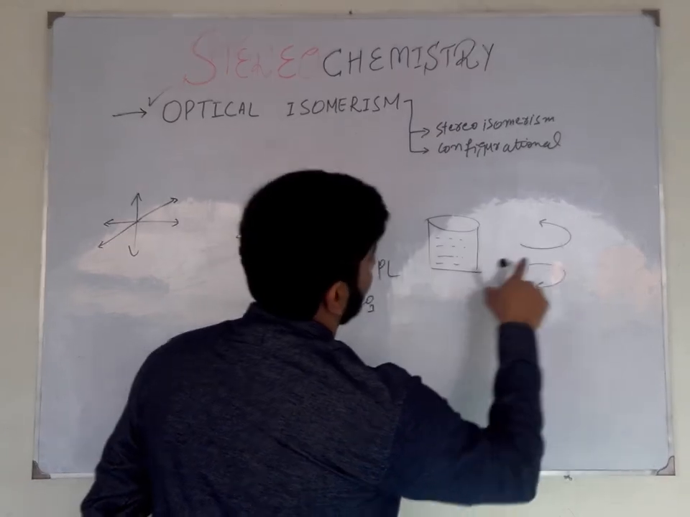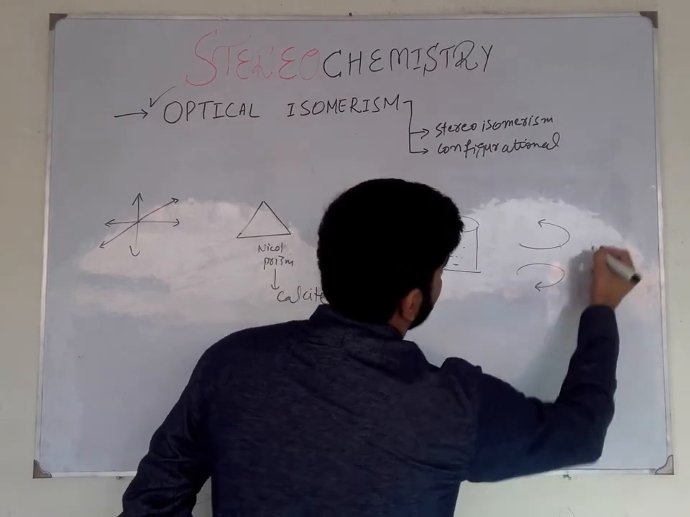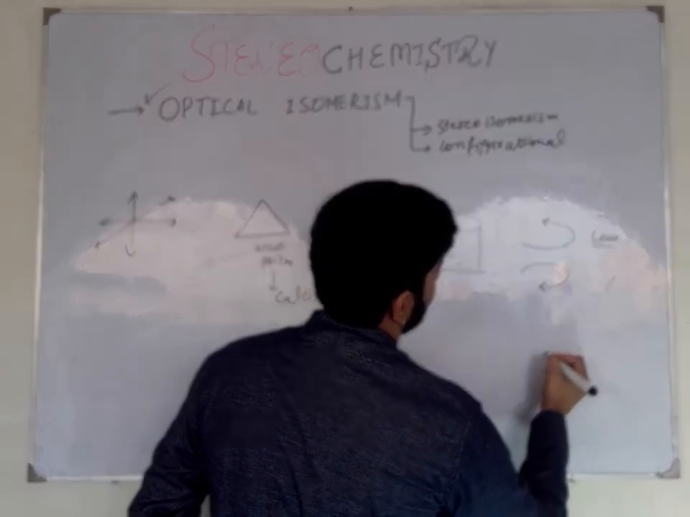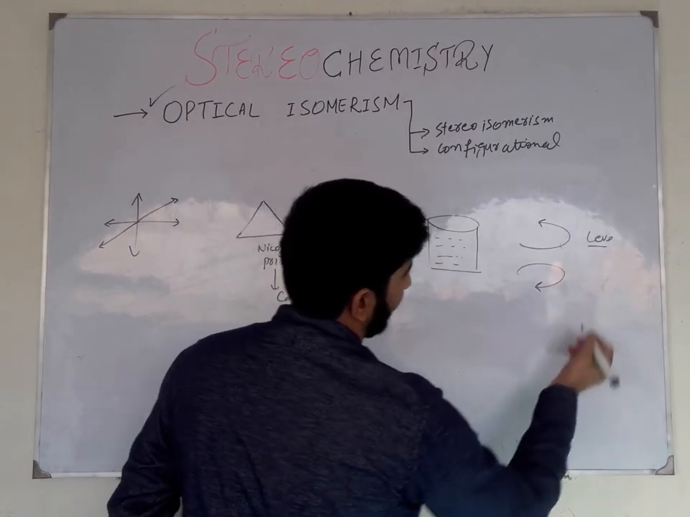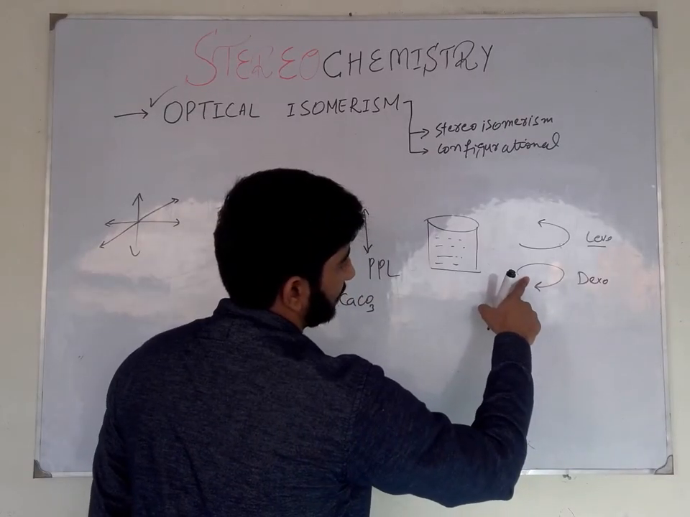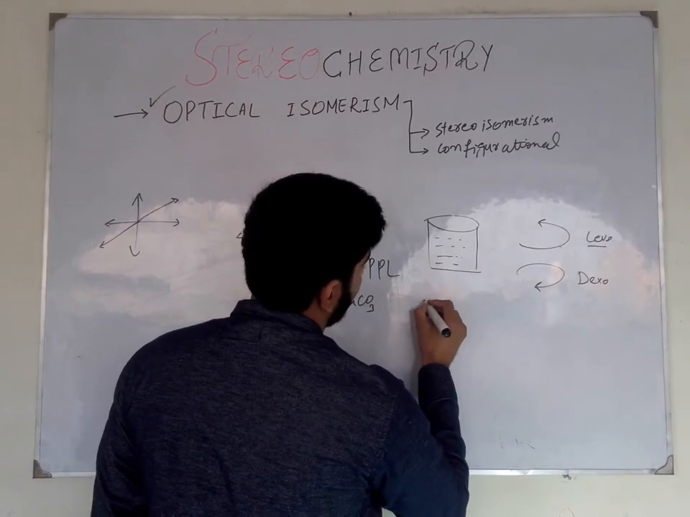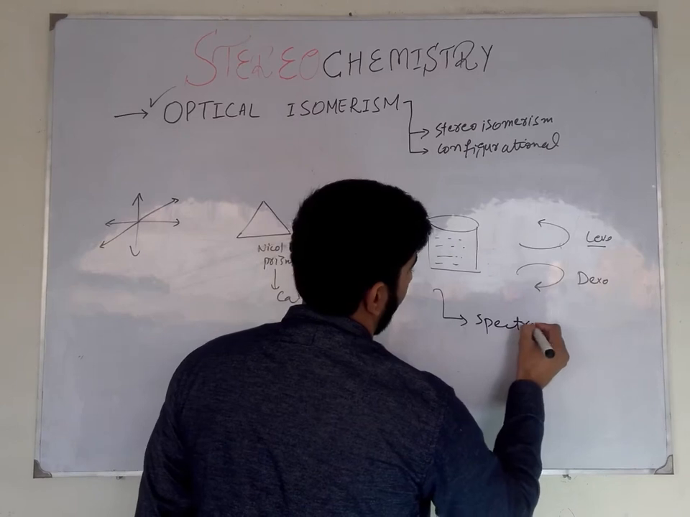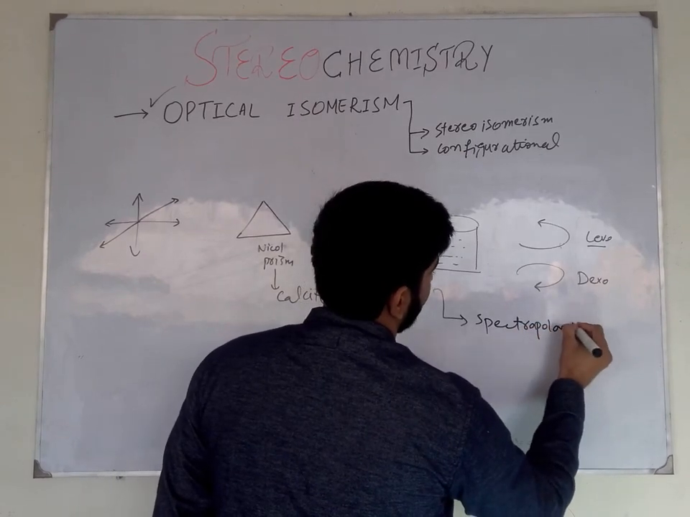If this light is rotated in the anti-clockwise direction, then it is levorotatory. If it is rotated in the clockwise direction, then it is dextrorotatory. This rotation is measured by an instrument that is called a spectropolarimeter.